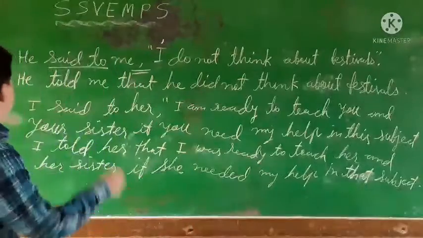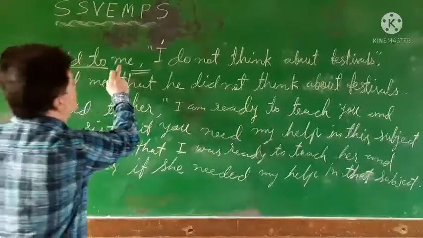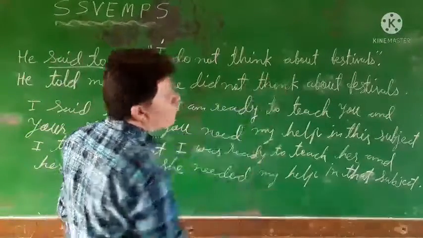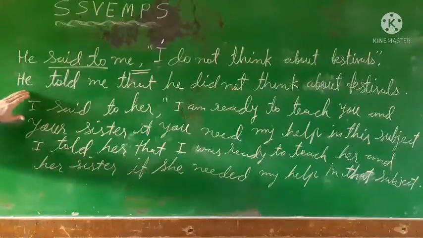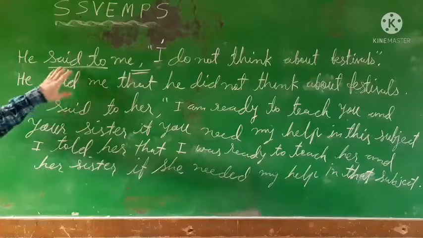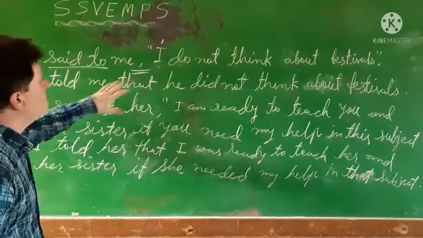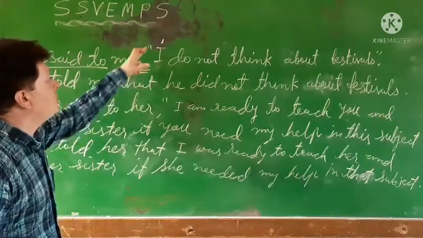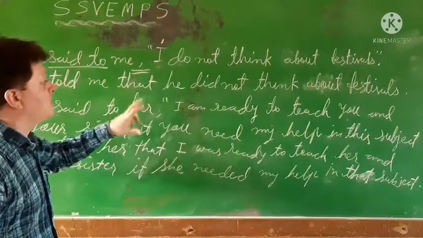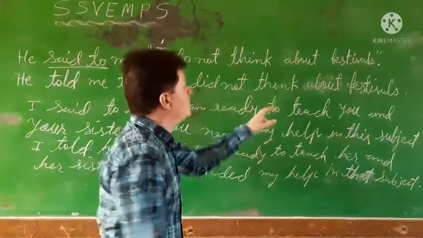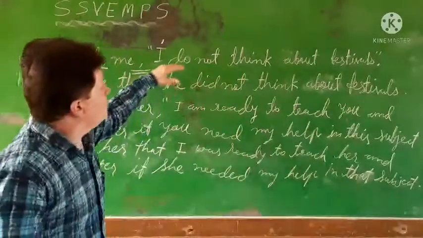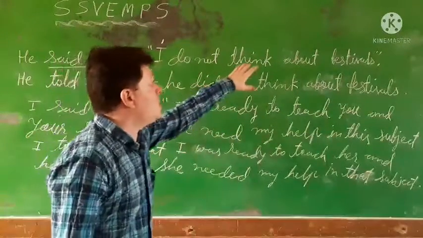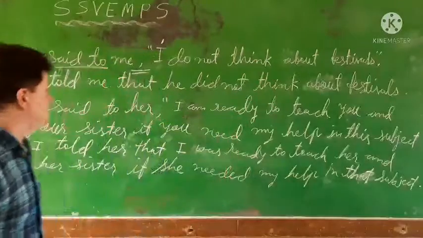See here one example. He said to me, I do not think about festivals. So he, speaker as it is, told, say to turns into told, me, conjunction that, the inverted commas removed when you put the conjunction. And he did not think about festivals. When you use did, you will have to put the thing as it is.